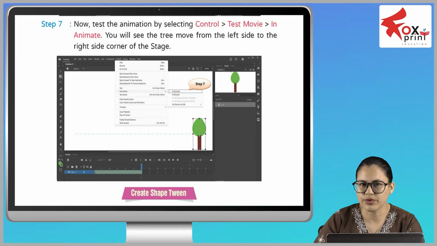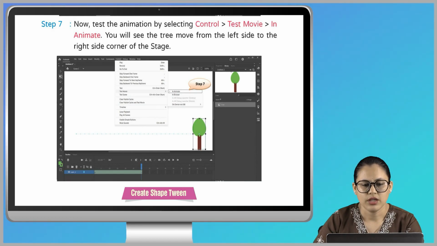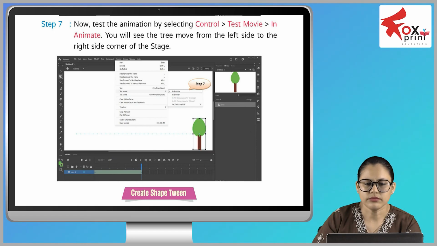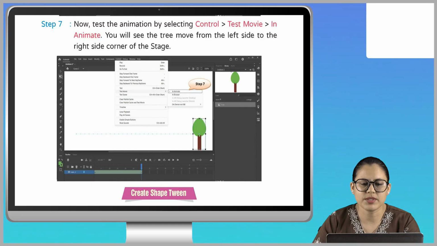A magnet has two poles. One pole is the north pole and the other pole is the south pole, which are marked as N and S respectively. So unlike poles attract each other, whereas like poles repel each other.